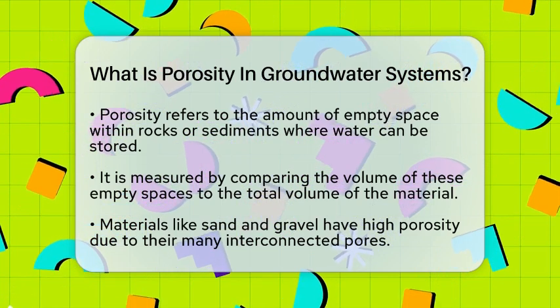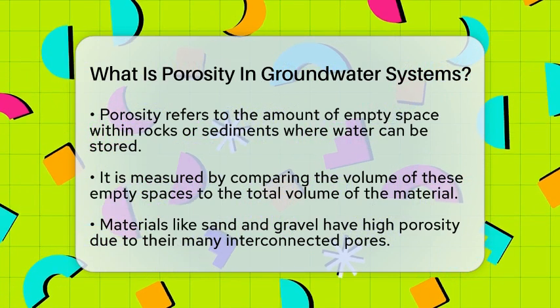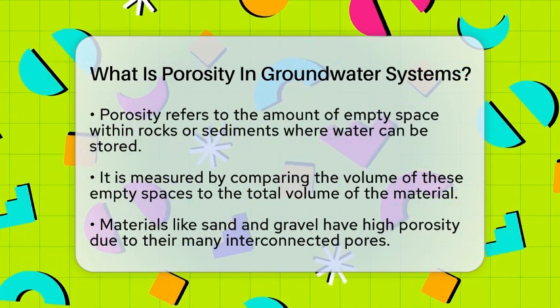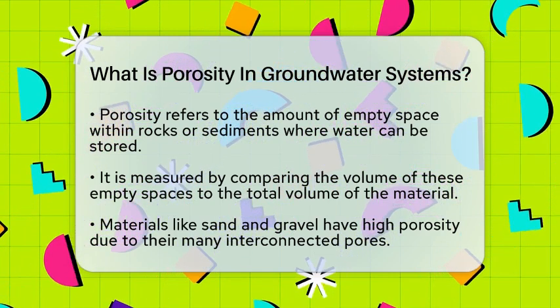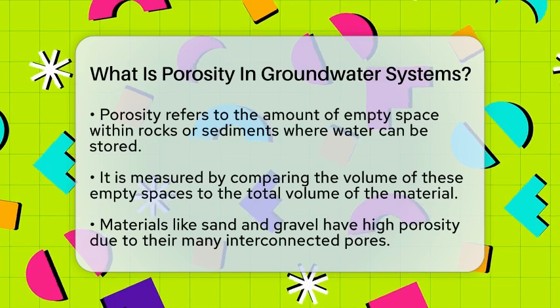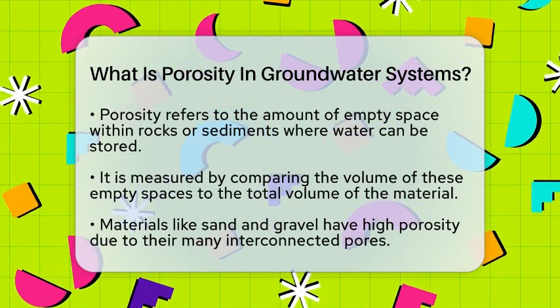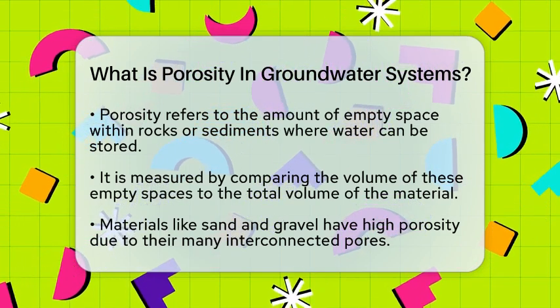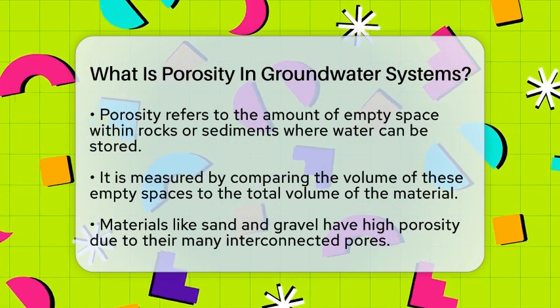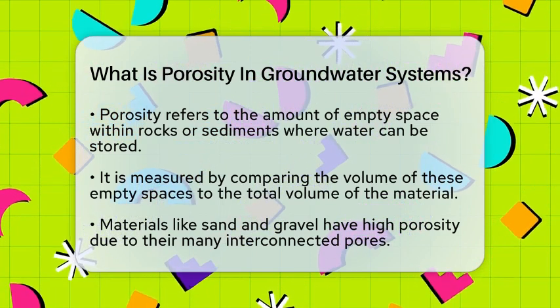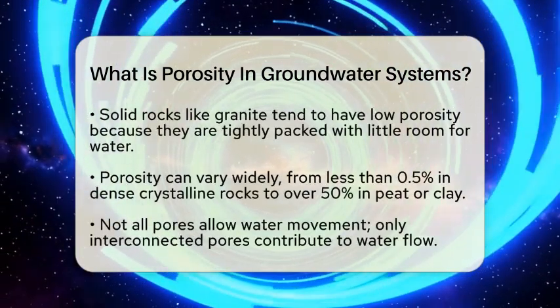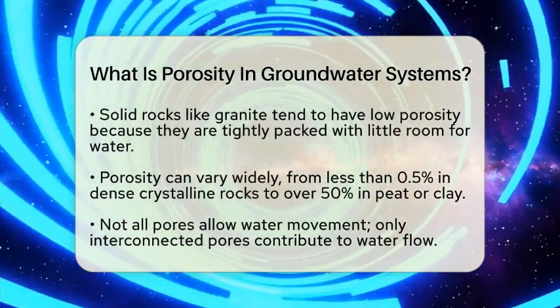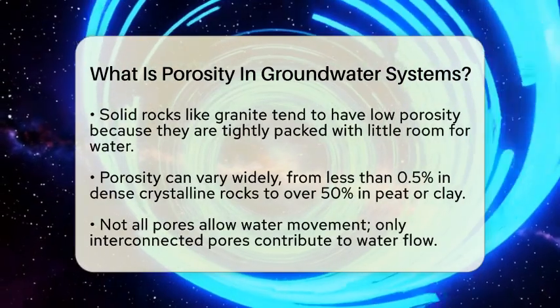Porosity is measured by comparing the volume of these empty spaces to the total volume of the material. If a rock has lots of open spaces, it has high porosity. If it has very few, the porosity is low. Materials like sand and gravel are known for their high porosity because they have many interconnected pores that can hold a lot of water. These are often used as aquifers, which are underground layers that store groundwater.